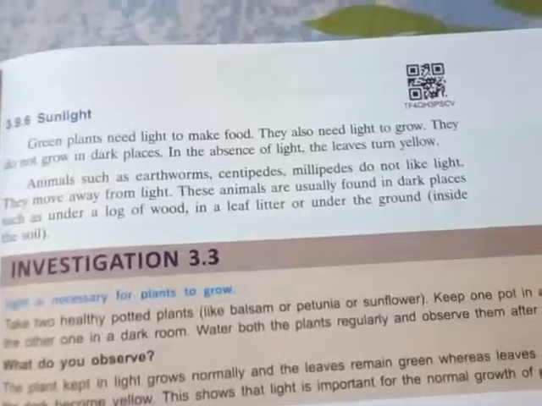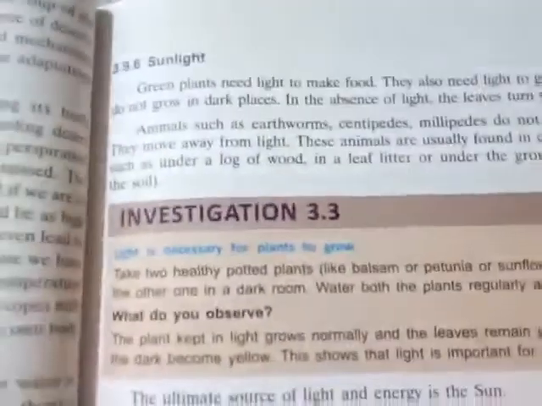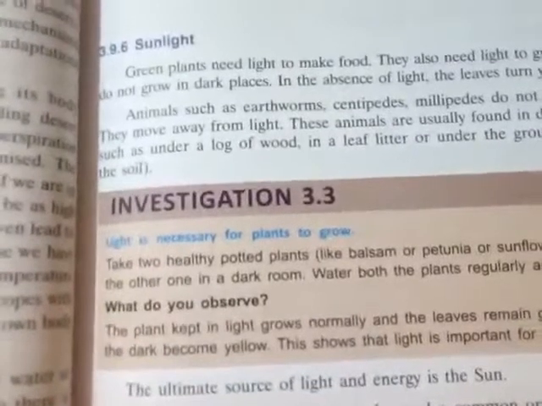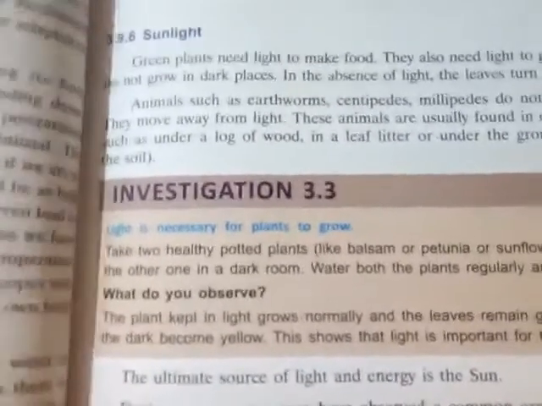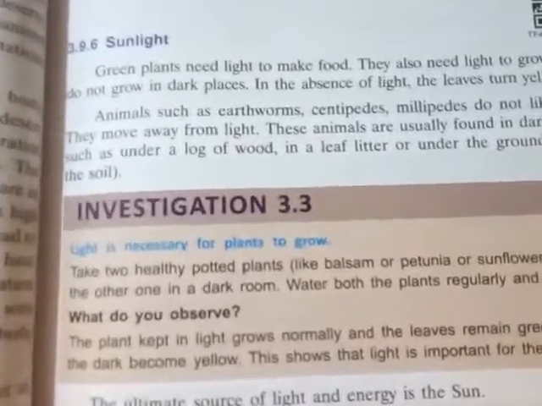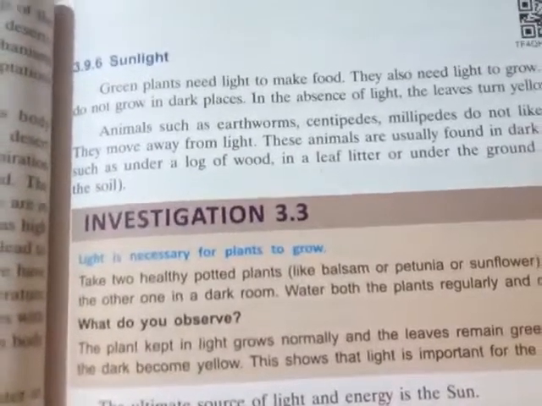So welcome back, students. Today I will discuss another important abiotic component, that is sunlight. We know that in the case of photosynthesis, sunlight is very essential. Without sunlight, photosynthesis will not be completed. That means the producers will not be able to produce their food. So sunlight is very important.